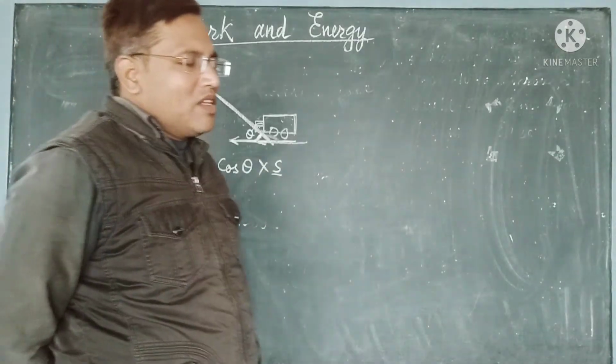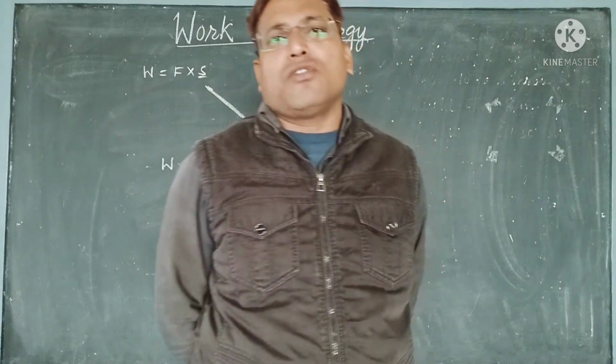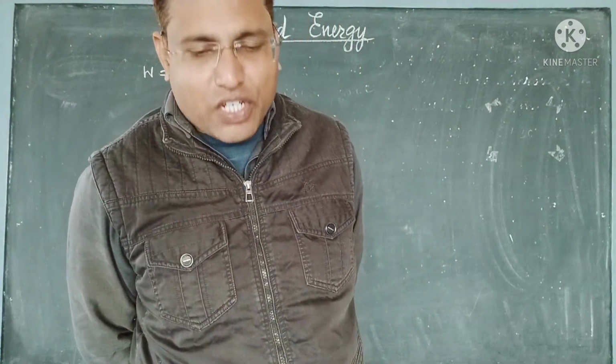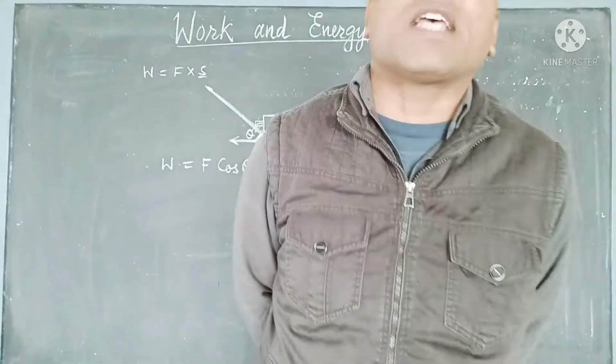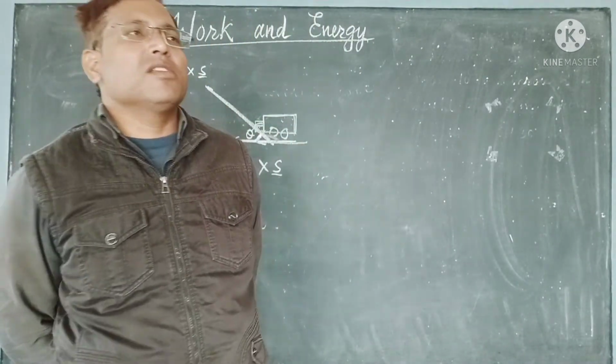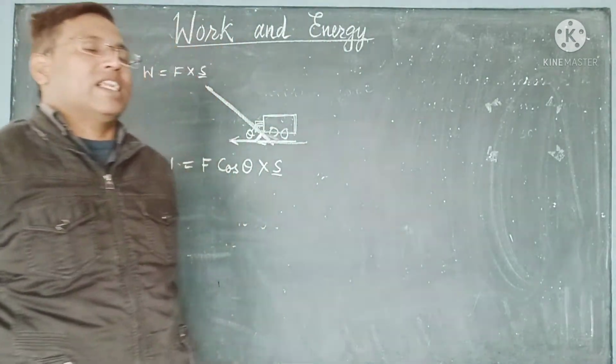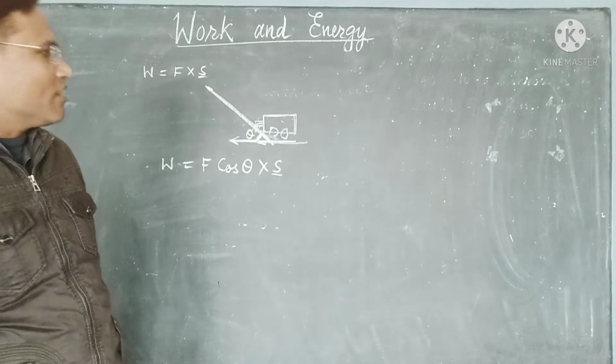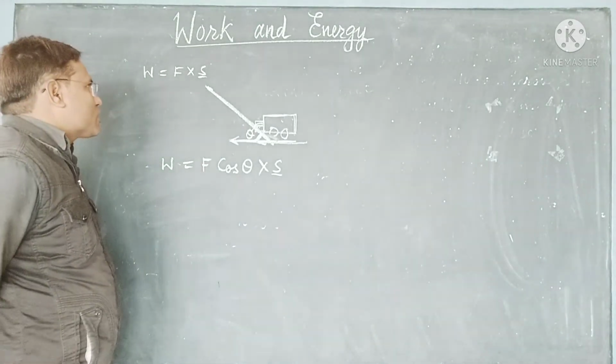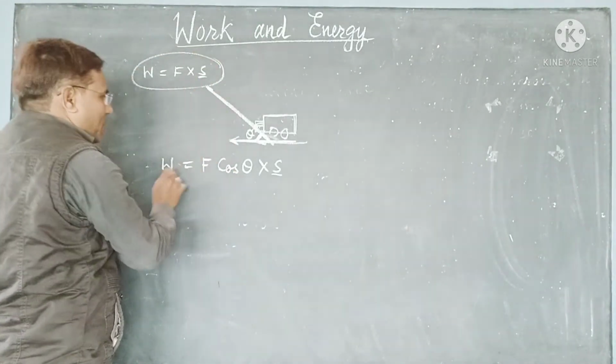So the definition will change for work done by a force acting obliquely, and the formula will also change. Instead of the earlier formula, we will apply this formula.